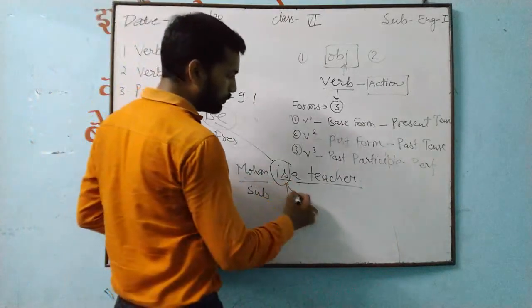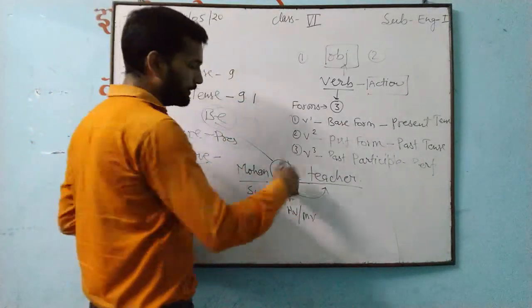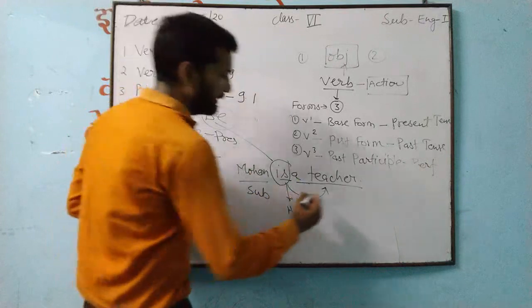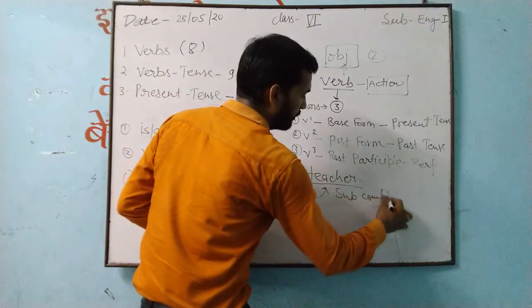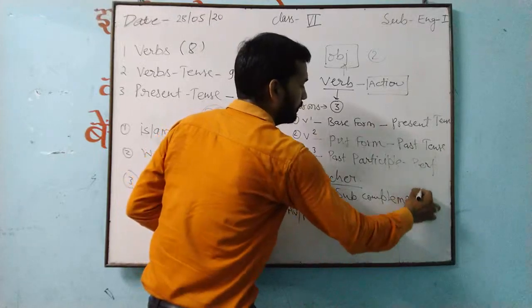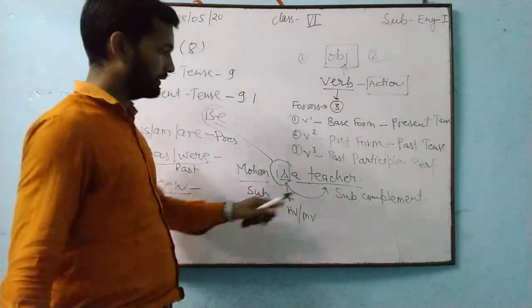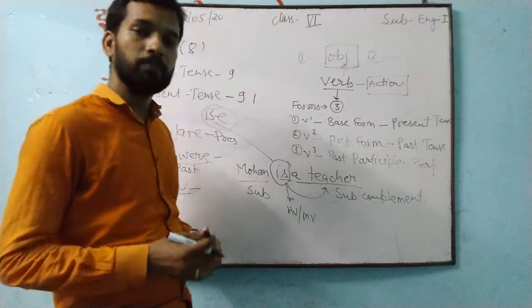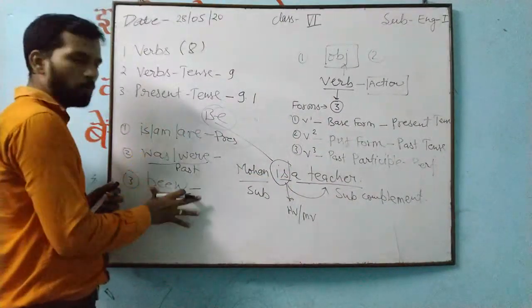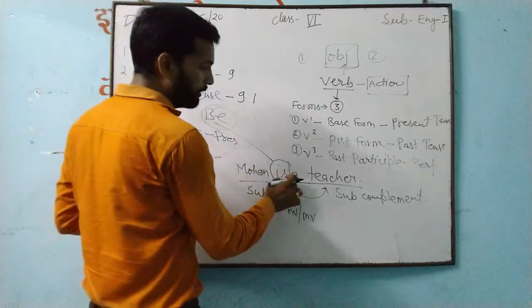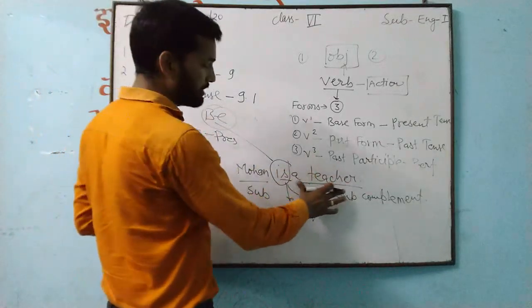Now after this, whatever you are getting, that is known as subject complement. This all is subject complement. It means after this form of be, you are getting whatever. Is any action word given here?